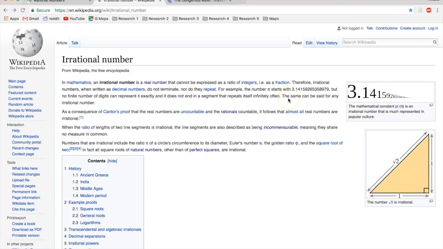The same can be said for any irrational number. I'm going to repeat that. The same can be said for any irrational number.